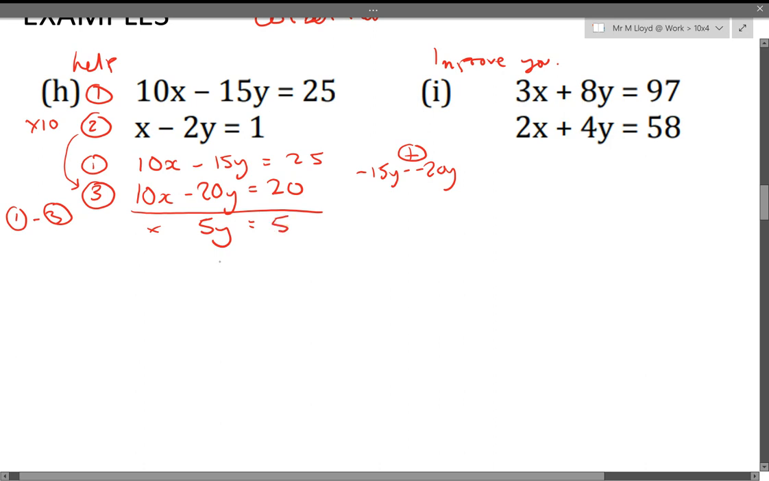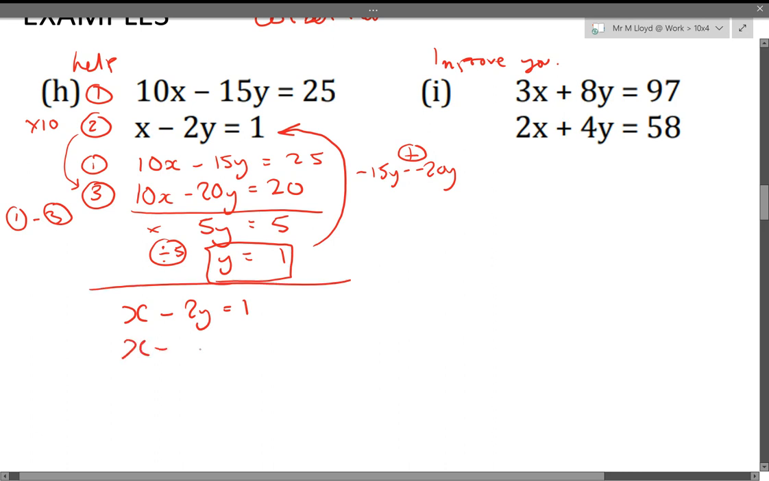Right, next step, just to find out what y is. We divide both sides by 5, giving us y equals 1. Now, I'm going to substitute back into that second equation, equation 2, because that's nice and easy. So x take away 2y equals 1. x take away 2 lots of y, y is worth 1, will equal 1. x take away 2 times 1, which is 2. And we add the 2 to both sides, giving us x equals 3. So our solution is y equals 1 and x equals 3.